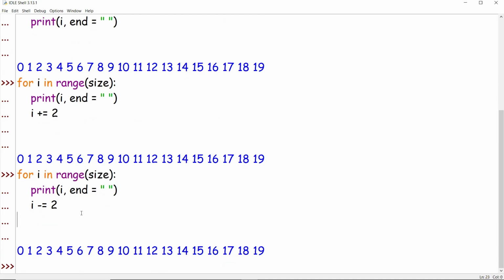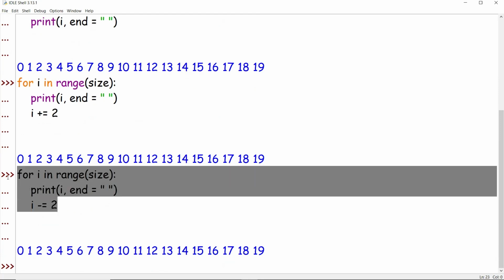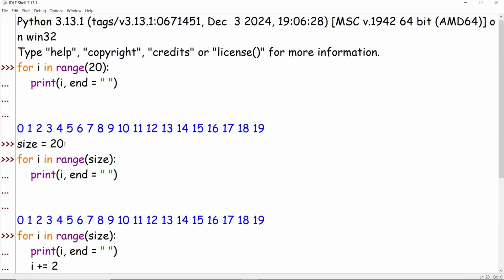This is due to the range function. Range is a built-in function in Python. It doesn't matter what value you try to provide inside the loop; once it starts, it runs n times. Here we took the size value as 20. Whether you increment, multiply, or decrement, it will not modify the loop.